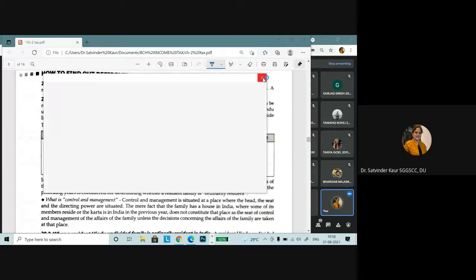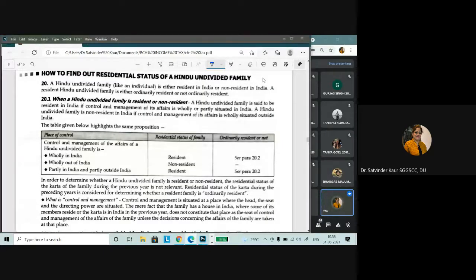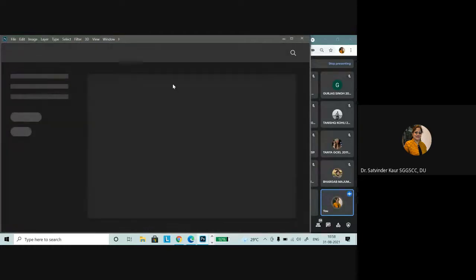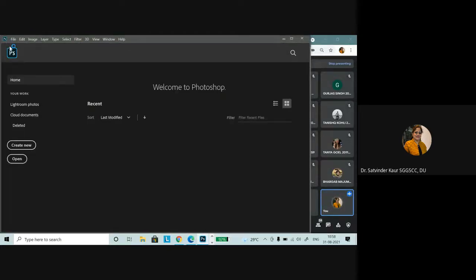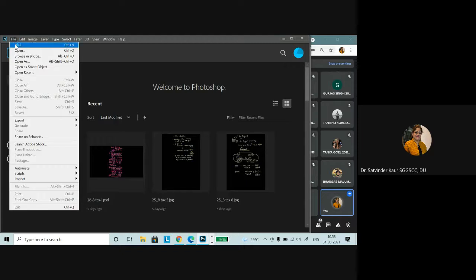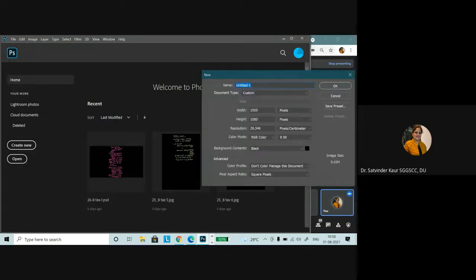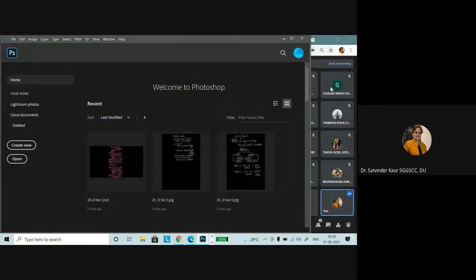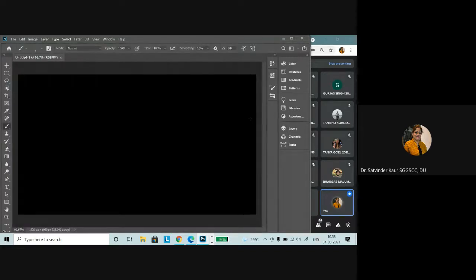If the control and management of the particular business is completely outside India, then the Hindu undivided family business would be known as non-resident. But if it is wholly or partially in India, then it will be considered as resident in India.